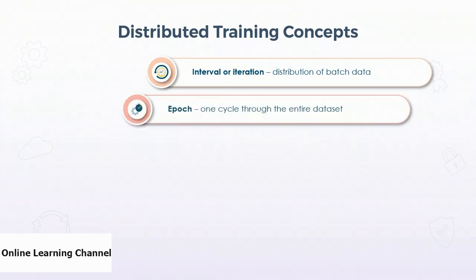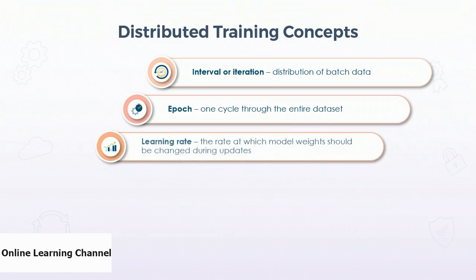Epoch is one cycle through the entire dataset. Multiple intervals complete a batch and multiple batches eventually complete an epoch. So multiple epochs are run until the accuracy of the model reaches an acceptable level, or when the error rate drops below an acceptable level.